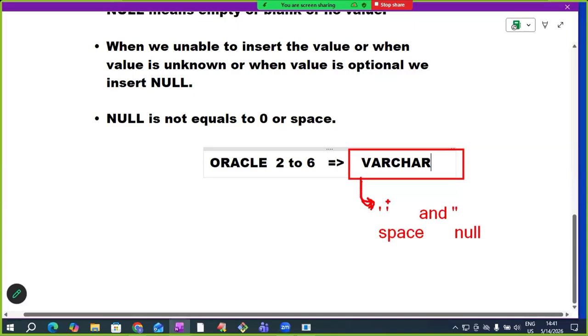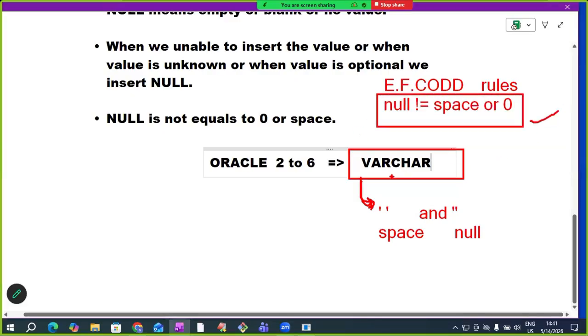It is against the RDBMS rules. The RDBMS concept was introduced by E.F. Codd. He proposed some rules, and one of those rules is that null is not equal to space or 0. But VARCHAR was not supporting this rule in the first 6 versions. It was treating space and null as the same.